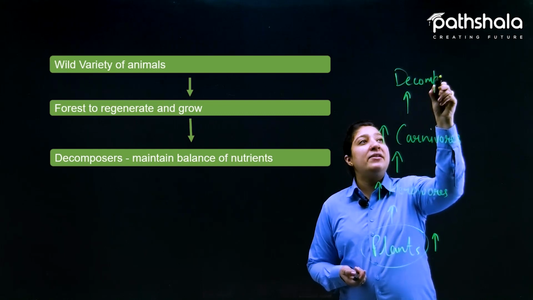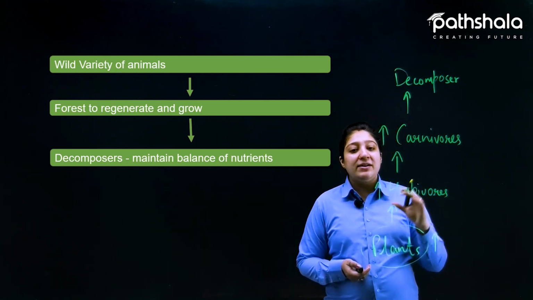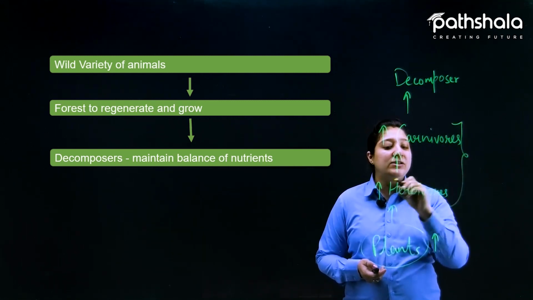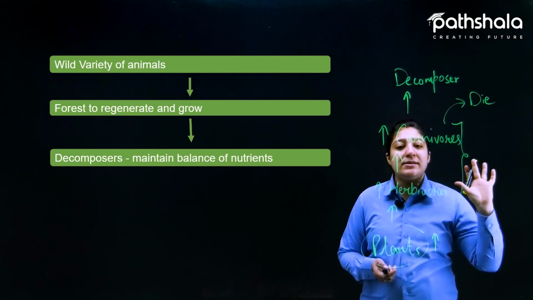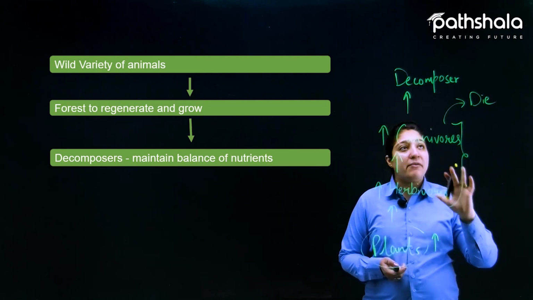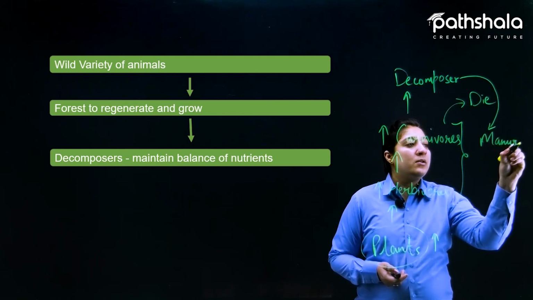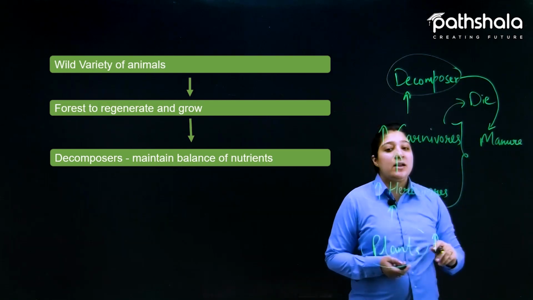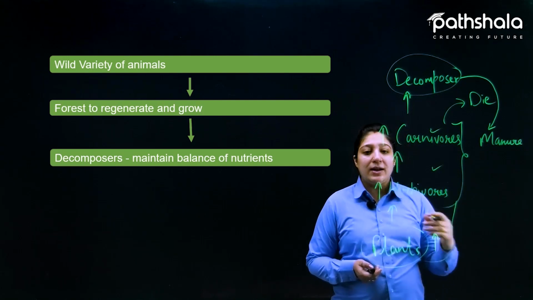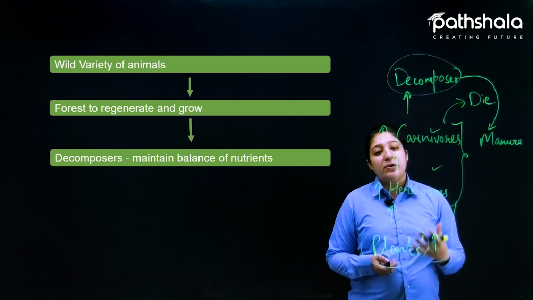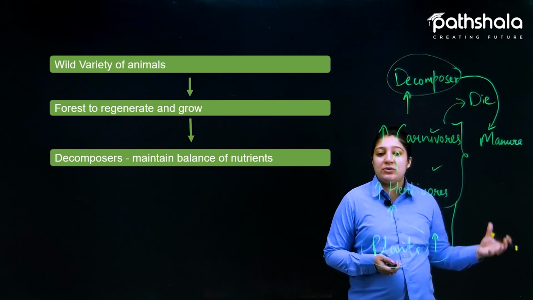Now, we know that every living thing living on the earth's surface has a lifespan. After that lifespan, what happens? These carnivores and herbivores die, right? When they die, their waste remains on the earth's surface itself. That waste is converted into manure by these decomposers, right? The waste here is not just of carnivores or herbivores, but also of plants. Some plants, when they don't get favorable conditions, die off, or because of drying, their waste falls on the earth's surface.